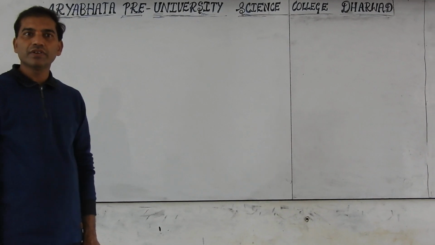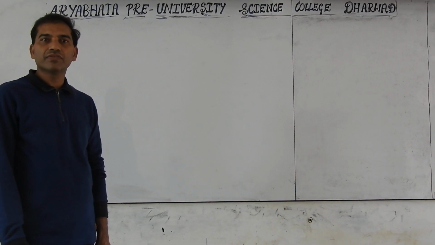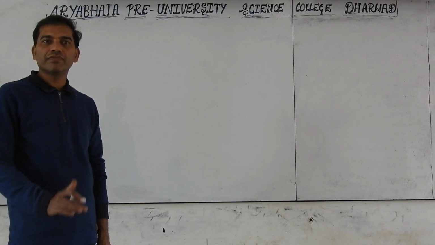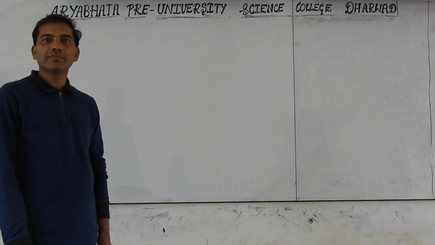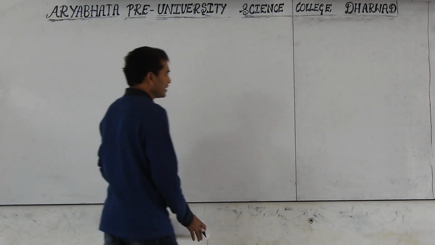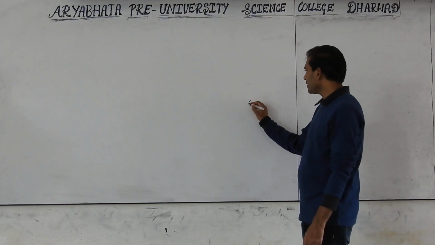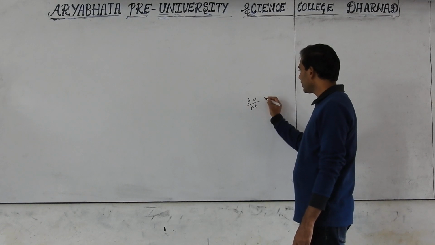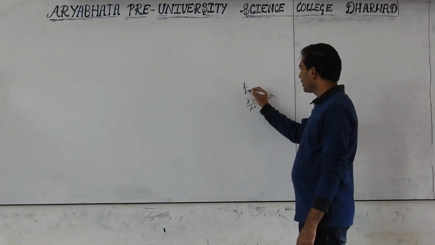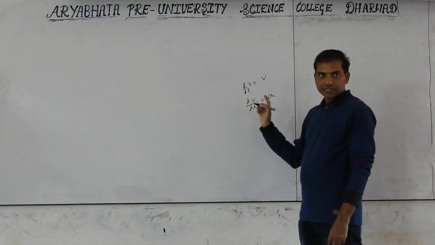Yesterday, in the previous class, we discussed rate measure. It's the rate of change of a quantity. The derivative of y with respect to x is denoted by dy by dx. Rate of change of velocity is dv by dt, which is equal to acceleration. Rate of change of displacement is called velocity, ds by dt.